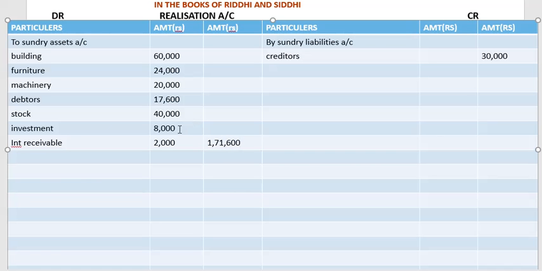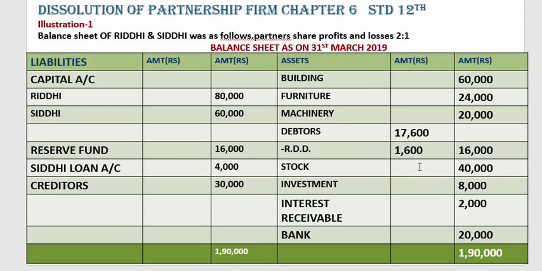Now what we'll do, RDD we are going to transfer to the credit side of realization account by RDD, okay, 1,600 it is. Let us check. Yes, okay, 1,600. Now next is bank 20,000.